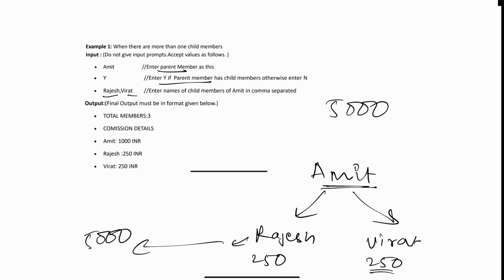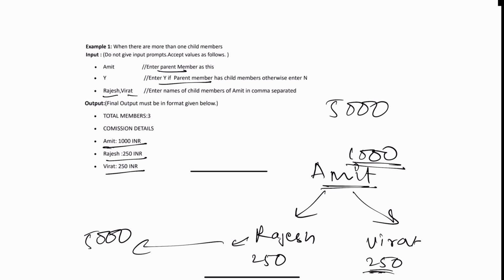Since Amit has children, that means 10% from this one, 10% from this one. So what is 10%? 10% will be 500. 500 from this one, 500 from this one, it will be 1,000 rupees I will be getting as parent. This is what is expected. Amit will be getting 1,000, Rajesh will be getting 5%, Virat will be getting 5%,